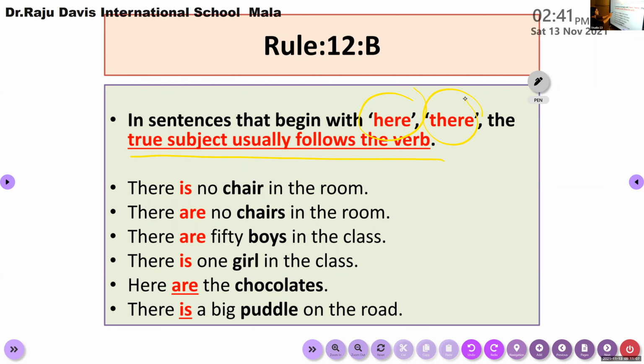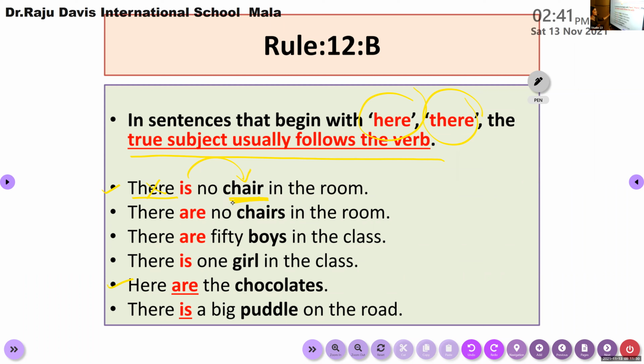Here you can see it is starting with there and here, right? Look at the examples written, children. There is no chair in the room. No chair. See, the sentence is starting with there. There is not the subject of the sentence. You can see the actual subject is placed after the verb. The true subject is placed after the verb in the first sentence.